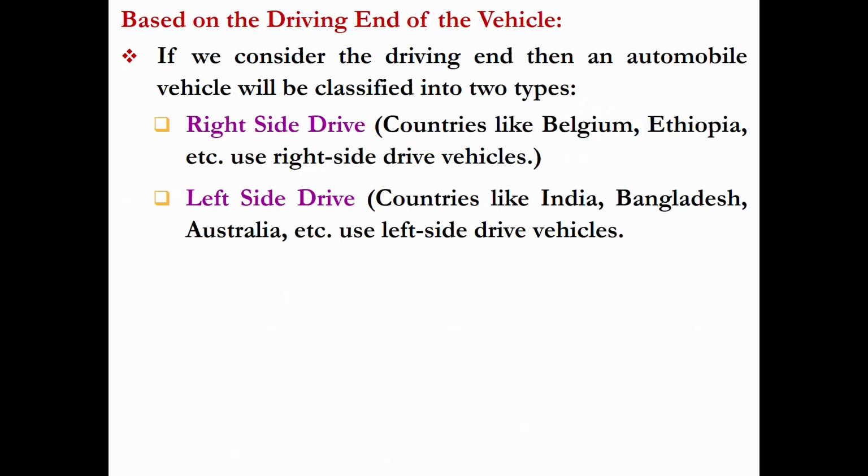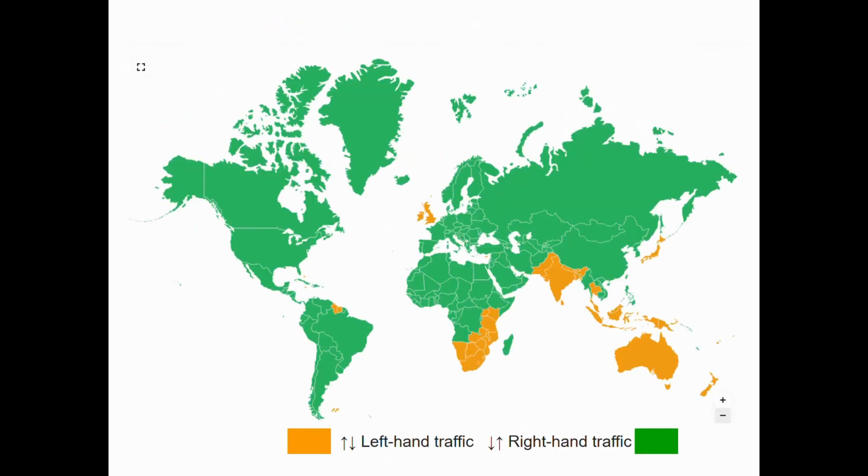But left side drive is popular in countries like India, Bangladesh, Australia, etc. From this diagram, we can understand the greenish region of the globe has right hand traffic, but countries like India, Australia, and South Africa have the left hand traffic system.